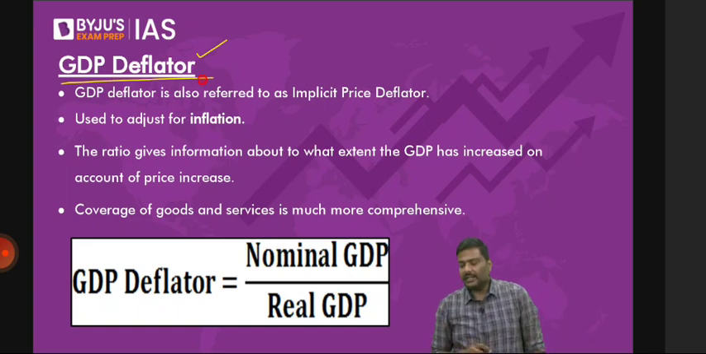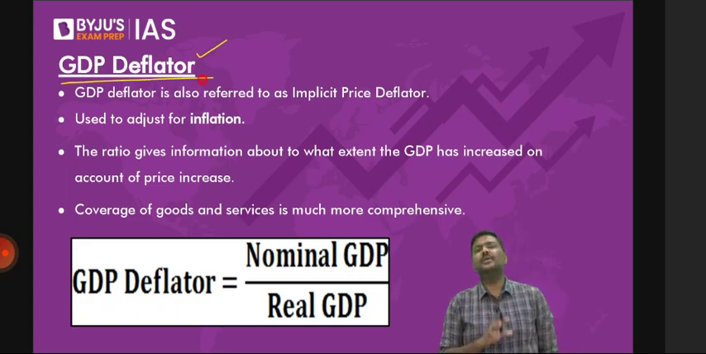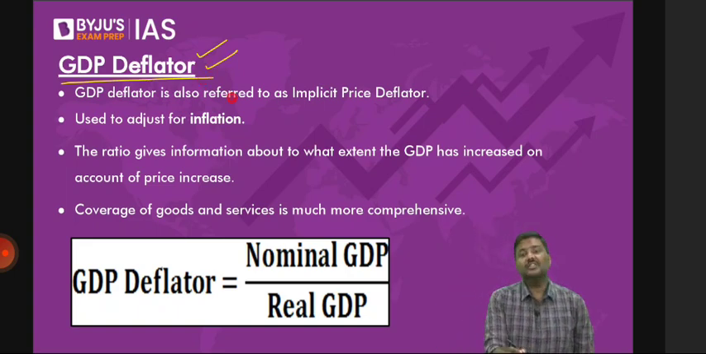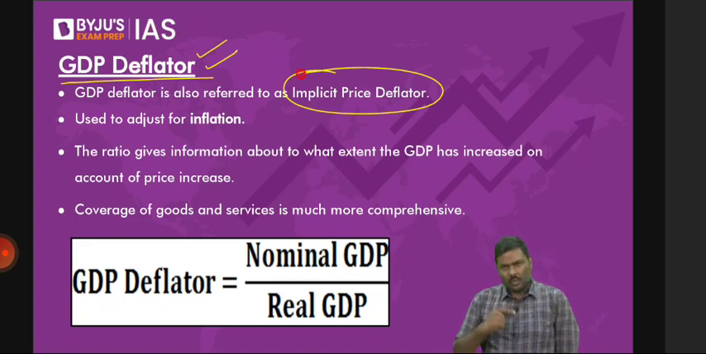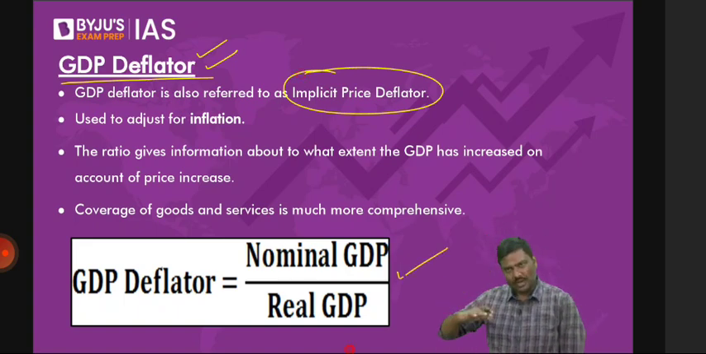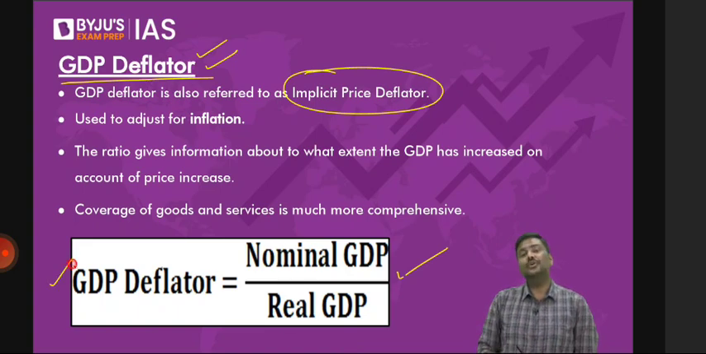The idea of a GDP deflator. Now, what is this idea? Follow the concept carefully. GDP deflator is also referred to as the implicit price deflator. Now, what is this implicit price deflator? Look at the formula at the bottom of the slide. GDP deflator is equal to nominal GDP divided by real GDP.